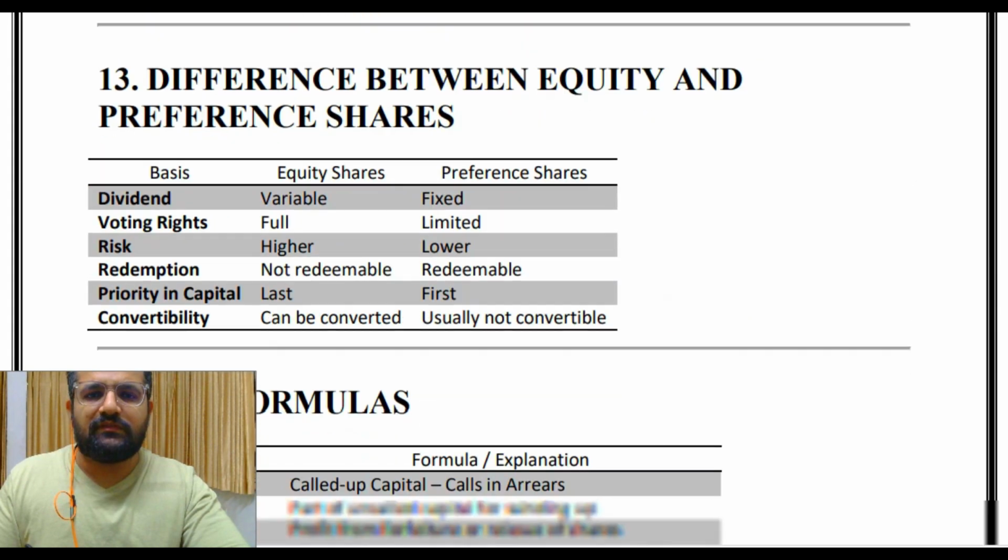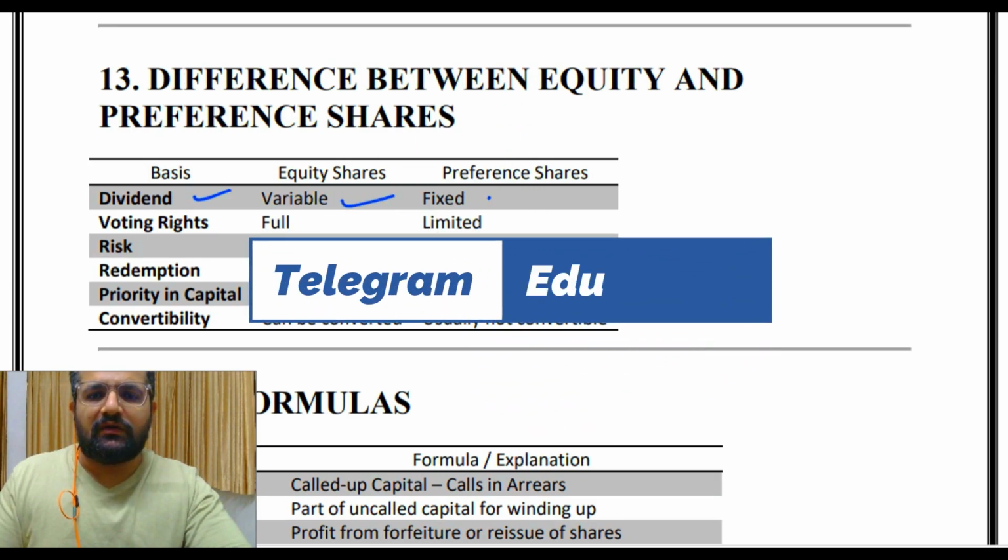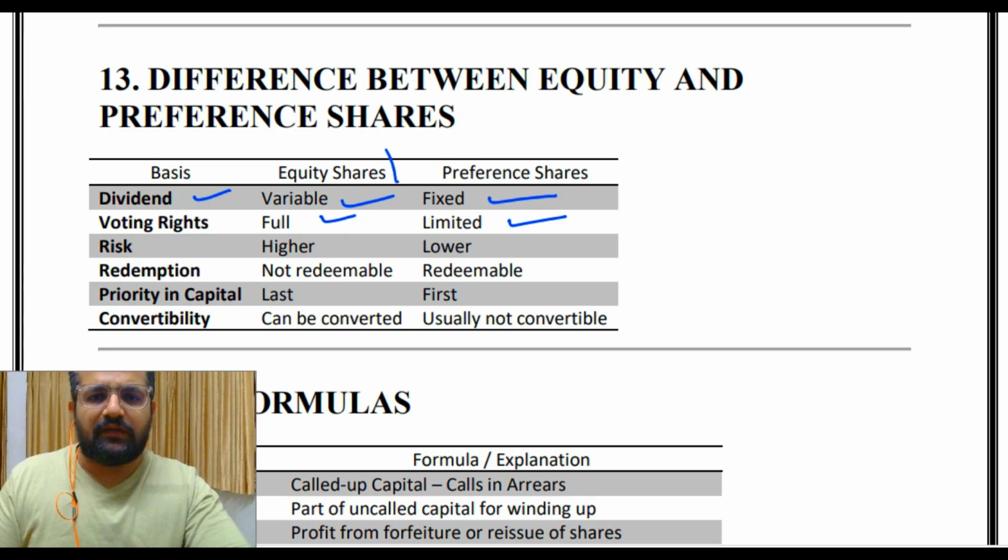Then difference between equity and preference shares. So basis dividend: variable or fixed. Then voting rights: full या limited. ठीक है, इक्विटी शेयर्स एंड प्रेफरेंस शेयर्स की बात हो रही है. Risk higher, इसमें lower. Priority in capital: last, here is first. कैपिटल की प्रायोरिटी.